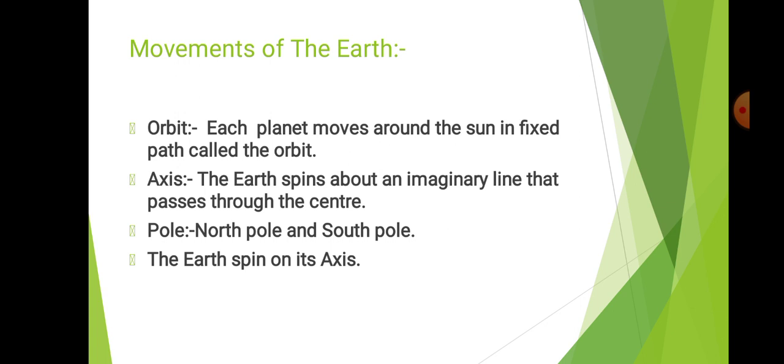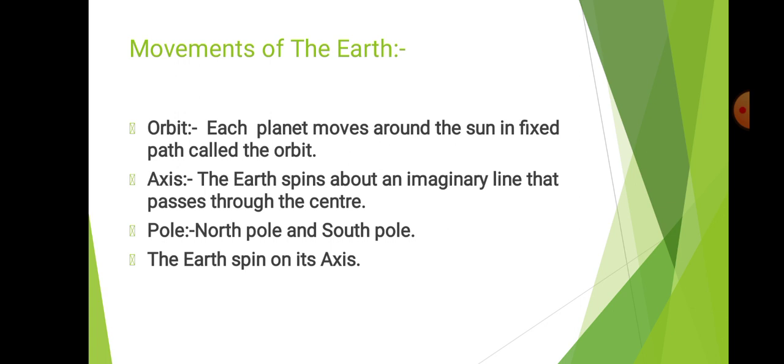Orbit means the track of the planet moving around the sun. It is called an orbit. Next point, axis. The earth spins about an imaginary line that passes through its center. This imaginary line is called the axis. The earth's axis is not straight but tilted at an angle.